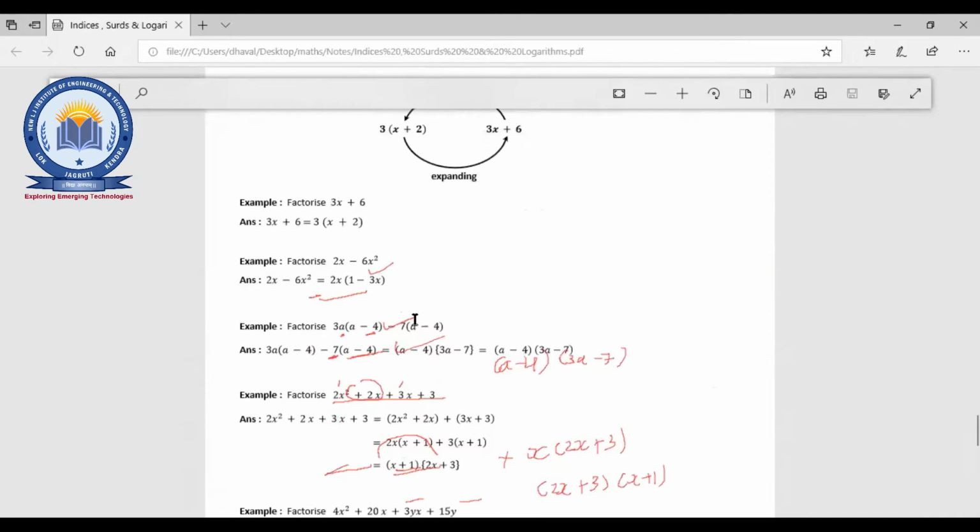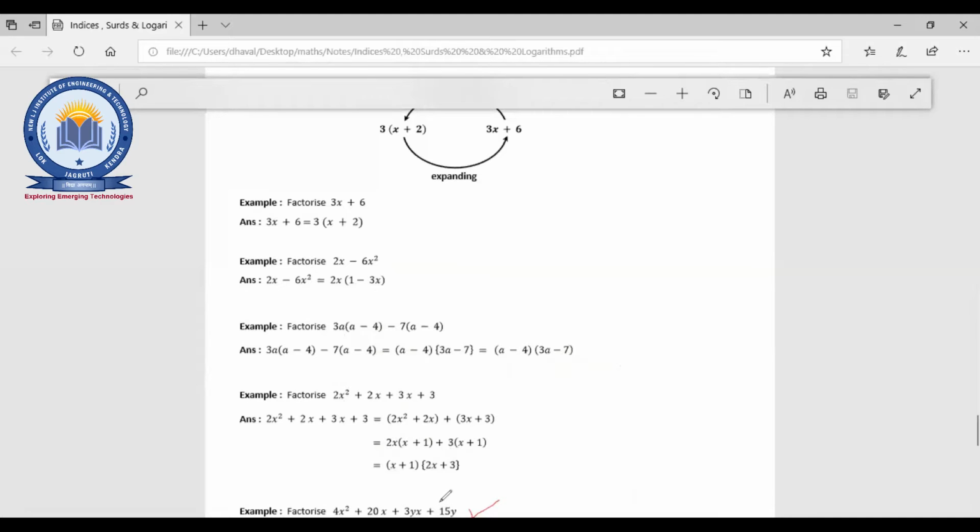Now, find out for the given one. 4x square. Write down in your notebook. This 4x square plus 20x plus 3yx plus 15y. Here x and y both are there, right? Just do it in your notebook.